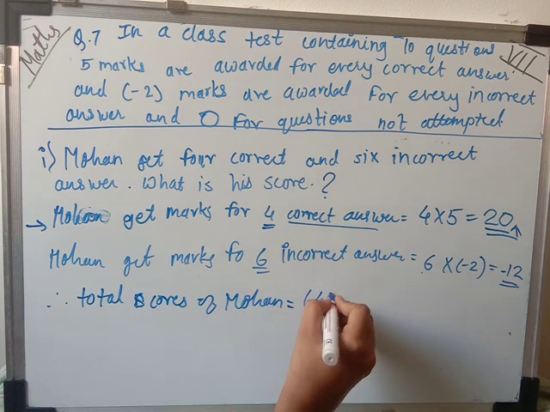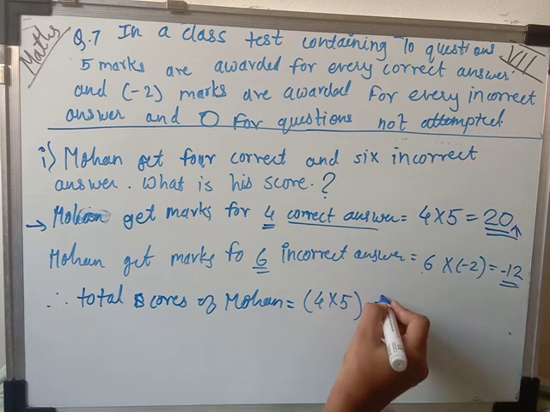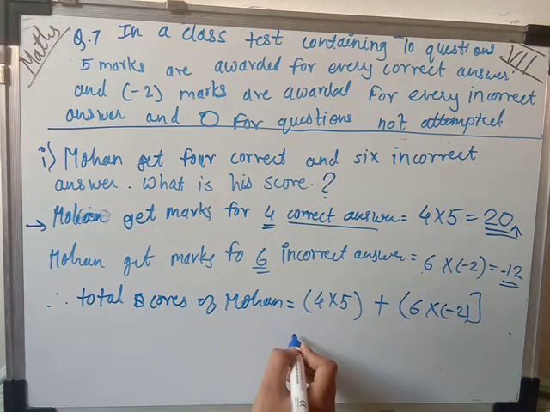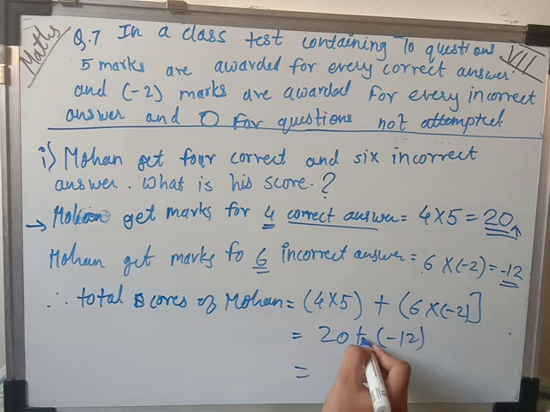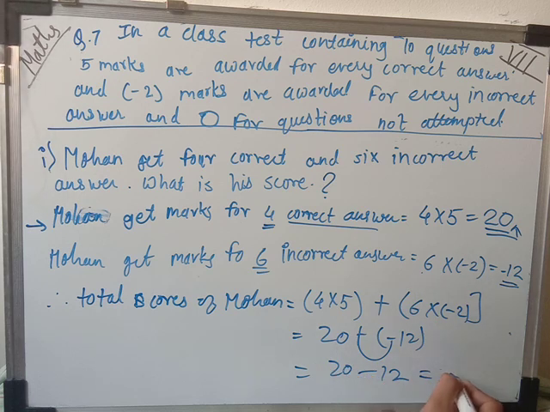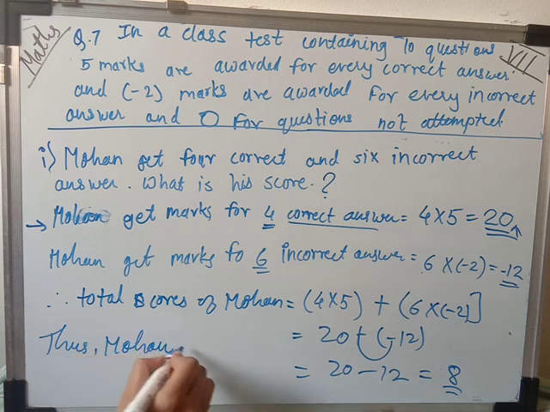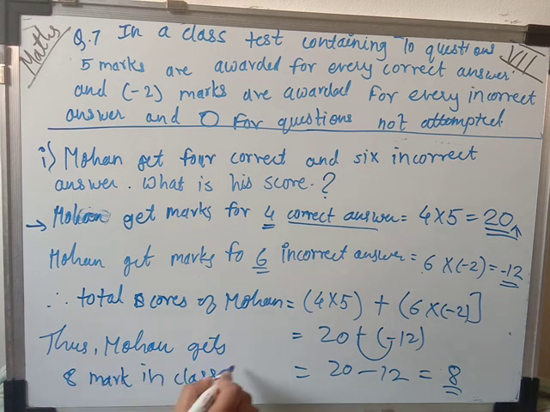So here you get 4 multiplied by 5. Here also I have done it. I will write in equation form. So 6 multiplied by -2. So 20 plus -12. Here plus and minus become minus, so -12 and 20. So 20 minus 12 is 8. So thus Mohan gets 8 marks in class test.